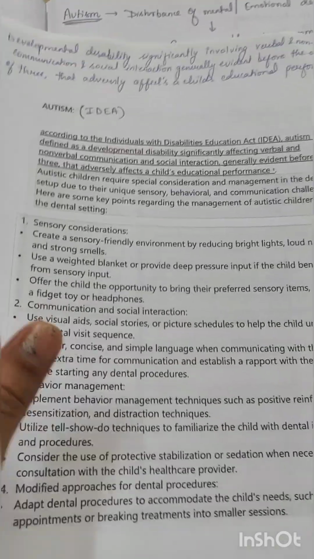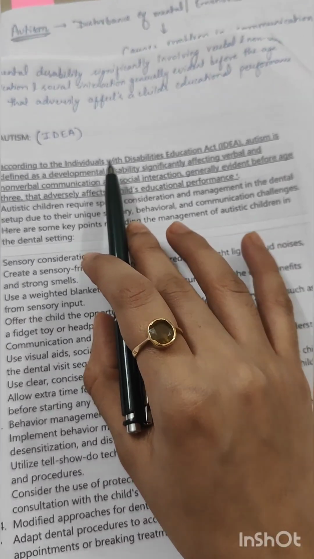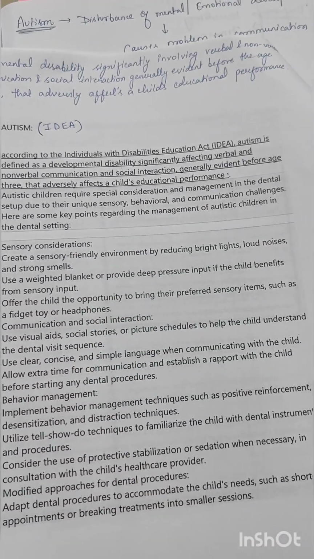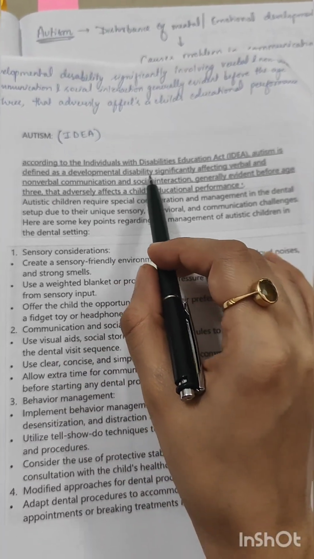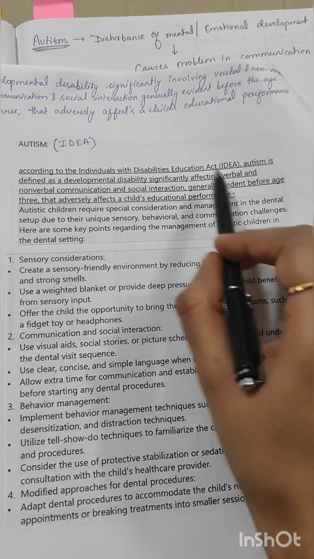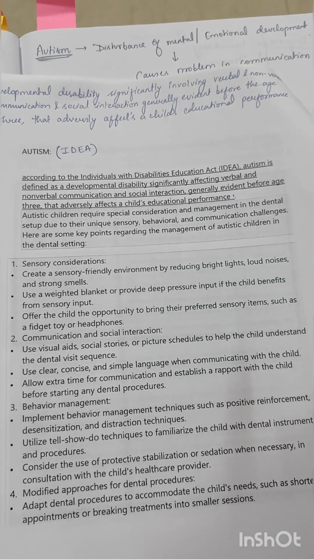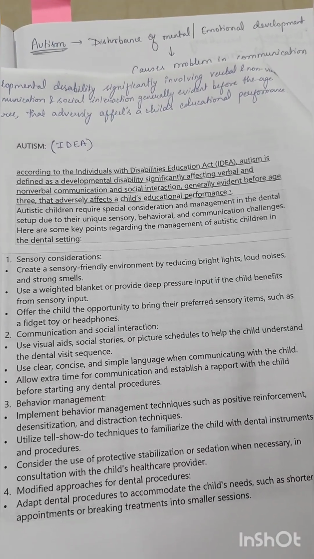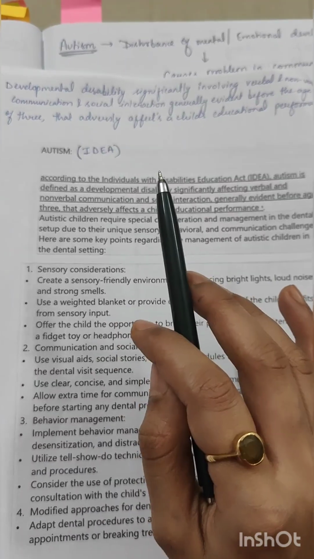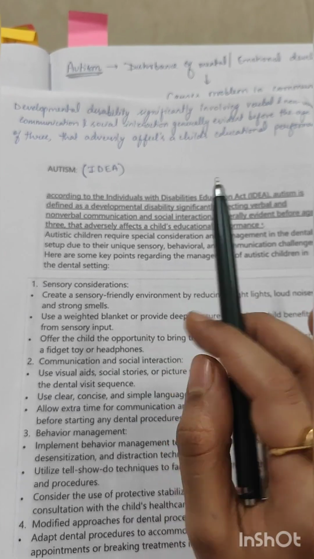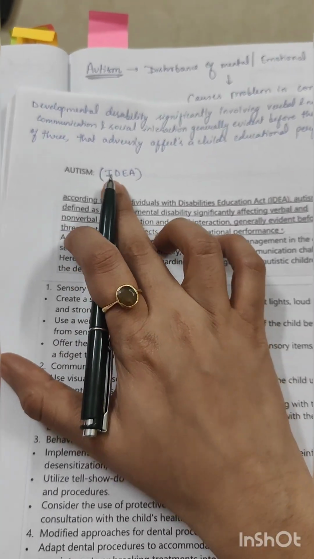Autism. According to the Individuals with Disabilities Education Act, autism is defined as a developmental disability significantly affecting verbal and non-verbal communication and social interactions, generally evident before the age of 3, that adversely affects a child's educational performance. Okay, don't run away. I'm going to clear this definition for you.